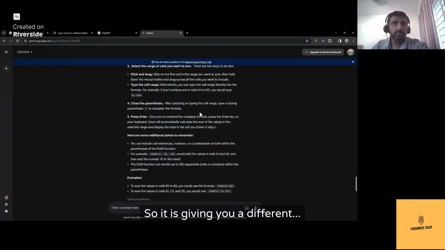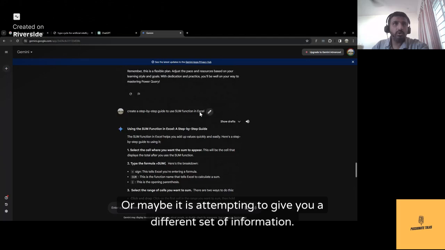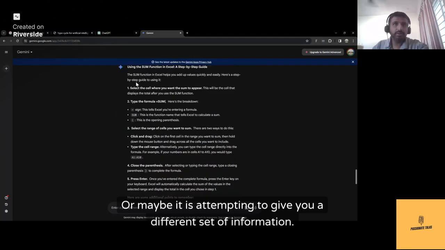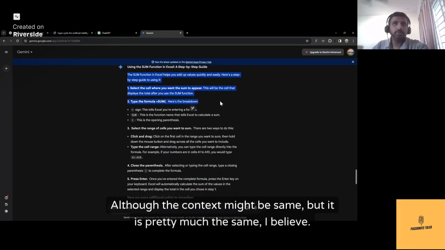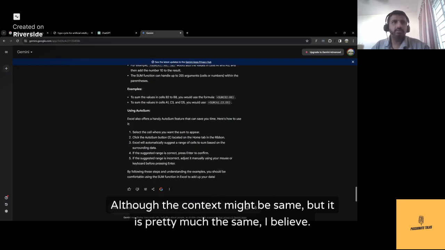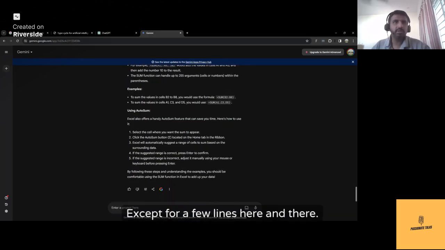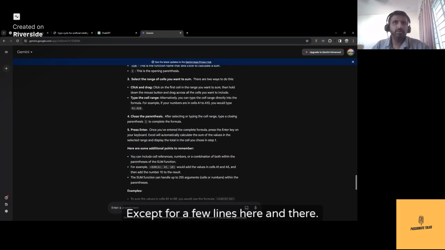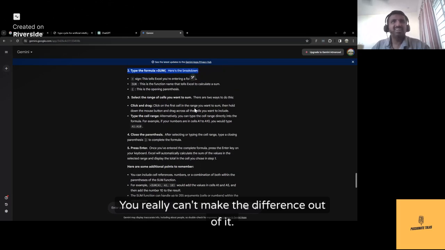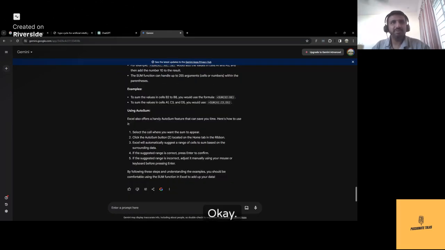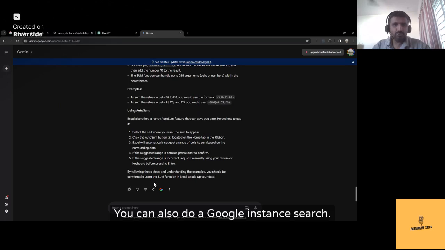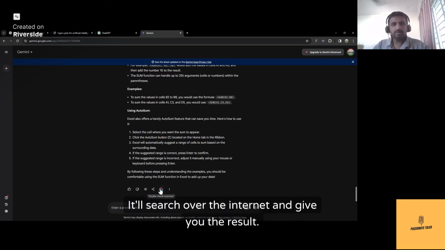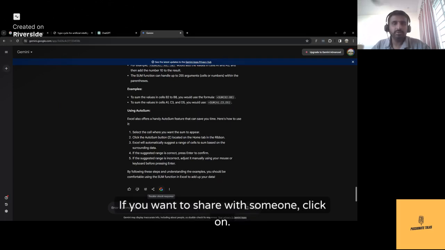It's not that just you learn from it, but it is also learning from you. Okay, so it is attempting to give you a different set of information. Although the context might be the same, it is pretty much the same, I believe. Except for a few lines here and there, you really can't make the difference out of it. You can also do a Google instant search. It'll search over the internet and give you the result.